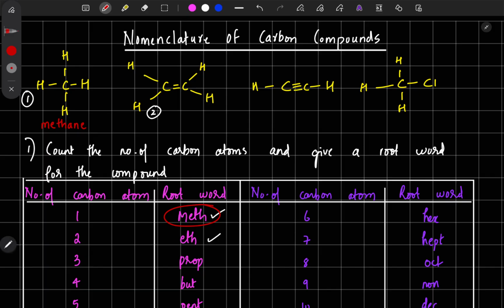What is the number of carbon atoms in it? Yes, 2. Two means what is the root word? Eth. Now look at whether our compound has all single bonds, or any double bond, or any triple bond. I think you guessed it correctly, our compound has a double bond.